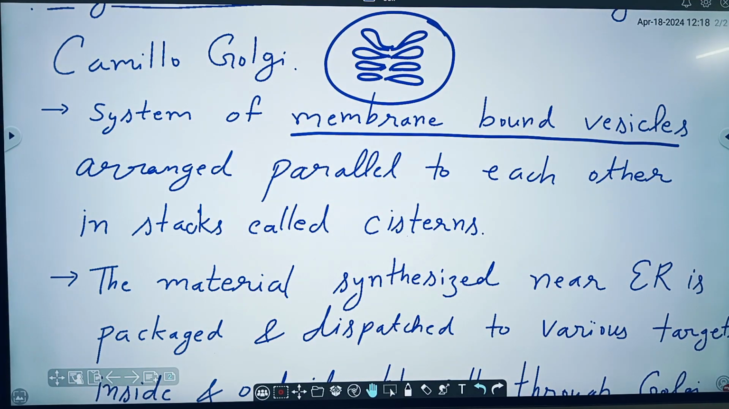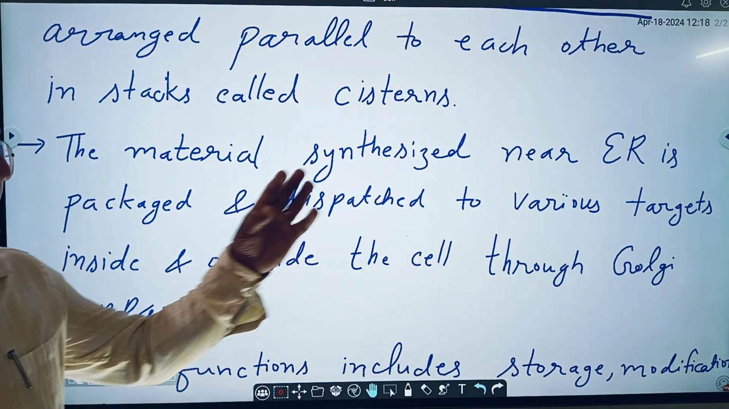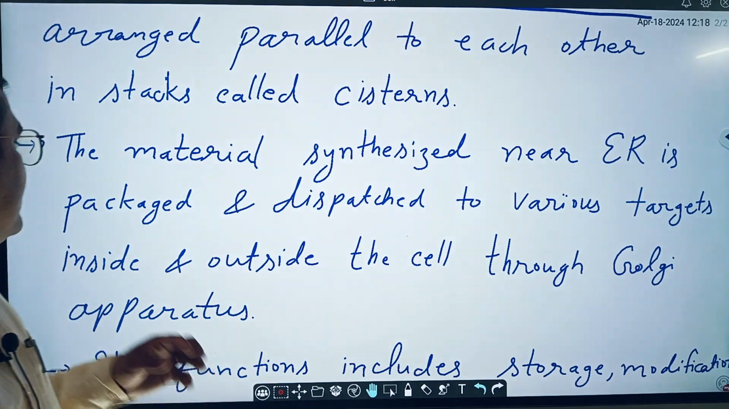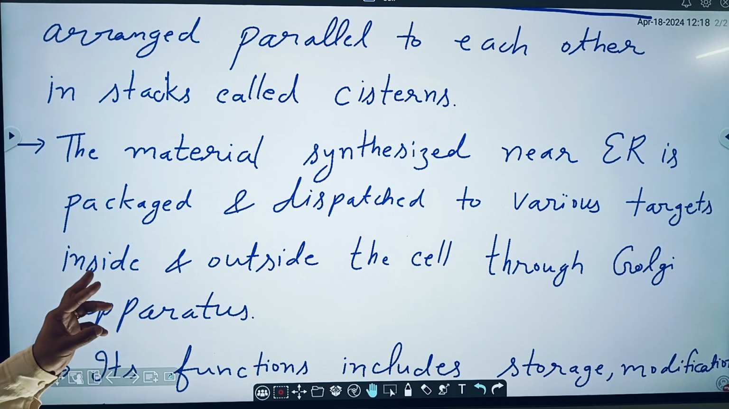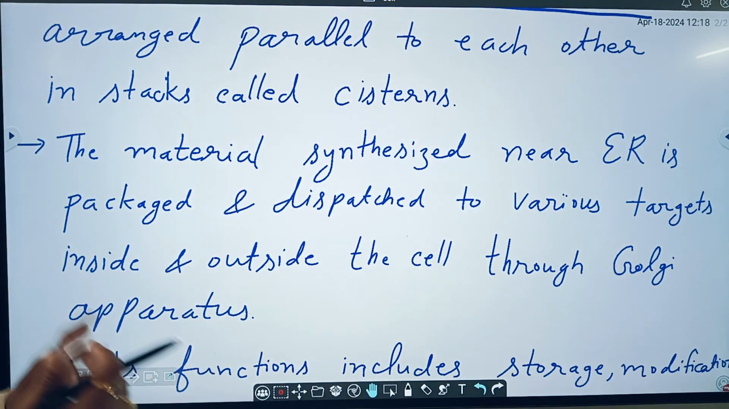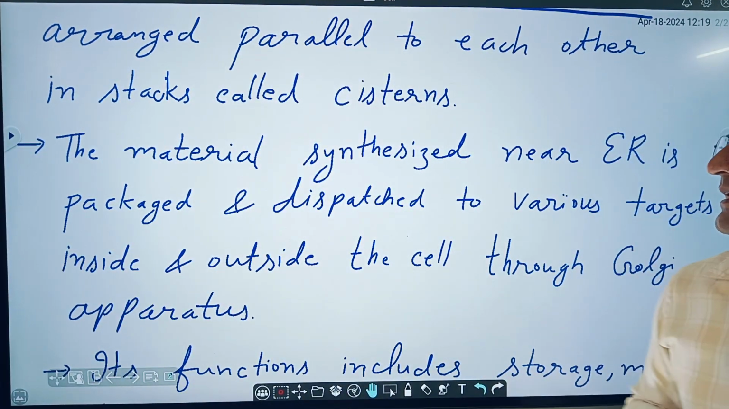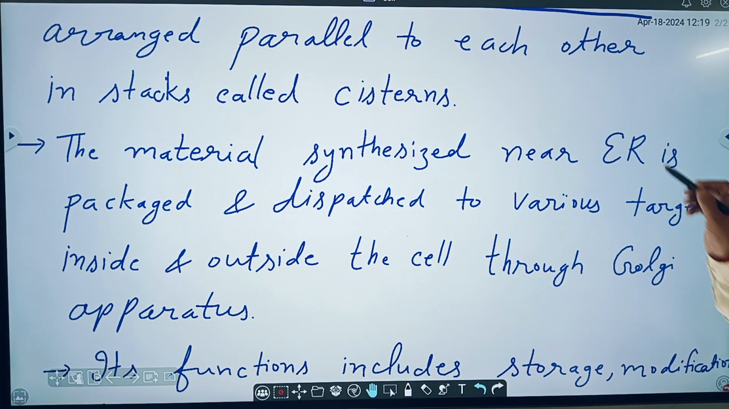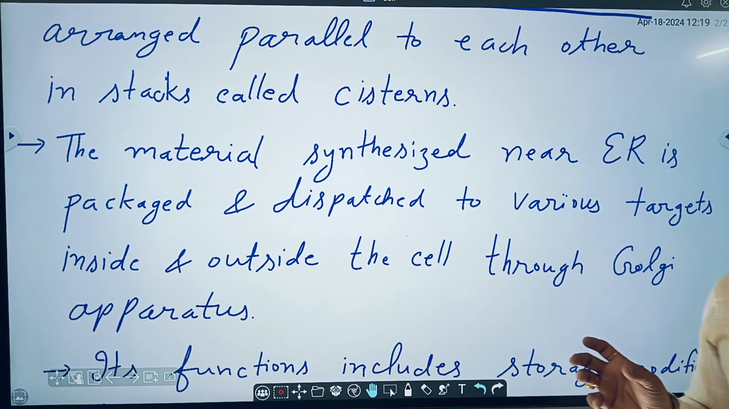This is a Golgi apparatus, and the material which is synthesized near the endoplasmic reticulum is packaged and dispatched to various targets inside and outside the cell through the Golgi apparatus. Means the material synthesized by the ER is dispatched to various targets inside or outside the cell, and that is done by the Golgi apparatus.